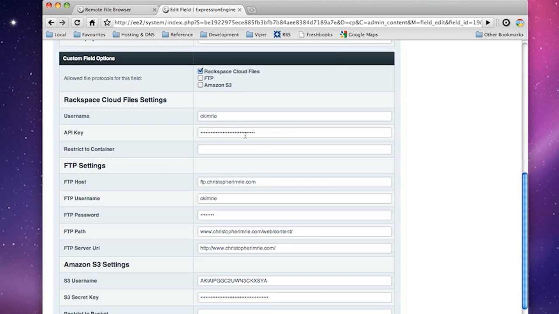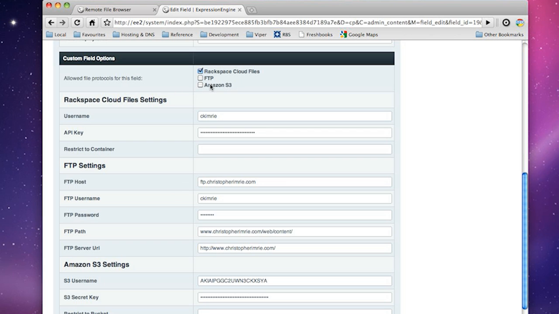Now these get brought in automatically whenever you create a new field, so these will be the ones that we had in our global control panel, global field type settings. We could change these, which would allow us to have individual fields that connect to different FTP or Rackspace or Amazon S3 servers, which is pretty powerful. But if you are just connecting to the one, you can just leave this, and it'll effectively keep everything consistent across all your field types using the same servers.